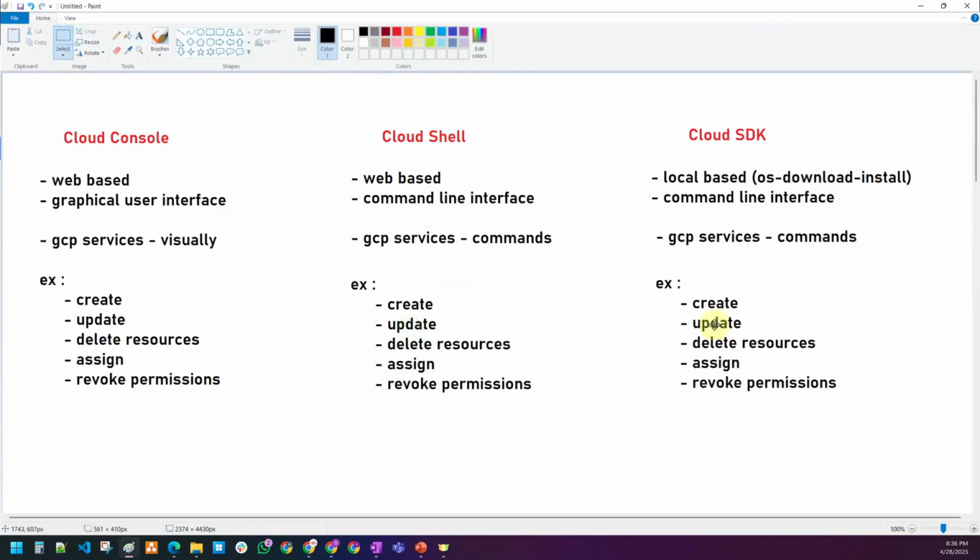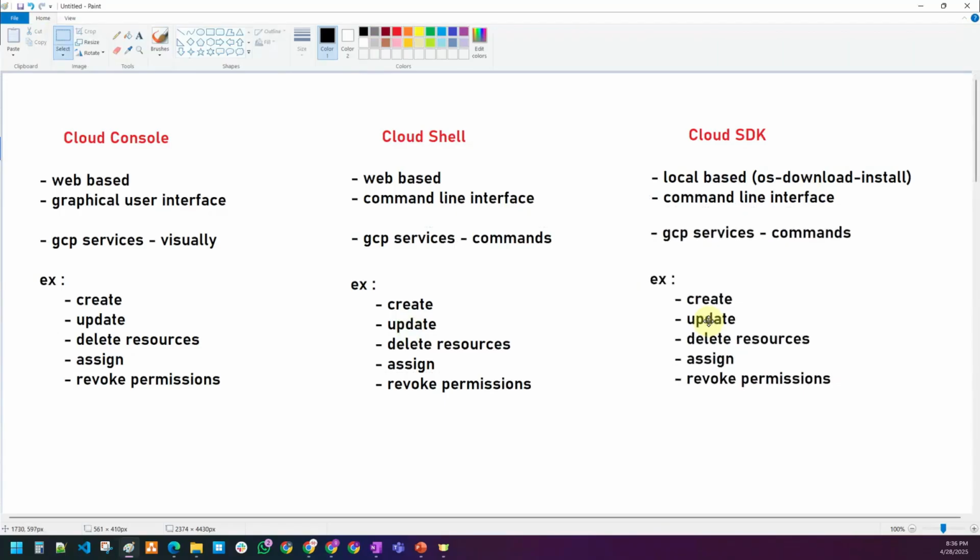Here also, you are going to interact with the GCP services via commands. So that's something that you can see. Here also, we are going to interact with the GCP commands. The commands are same in the Cloud Shell and Cloud SDK.